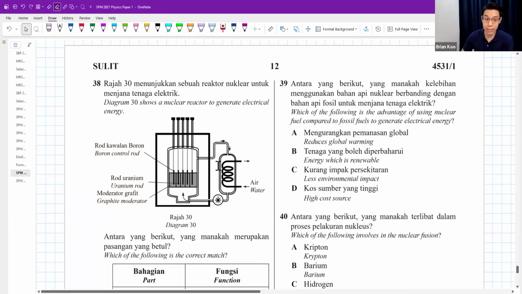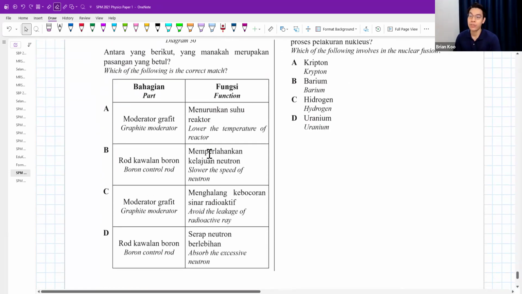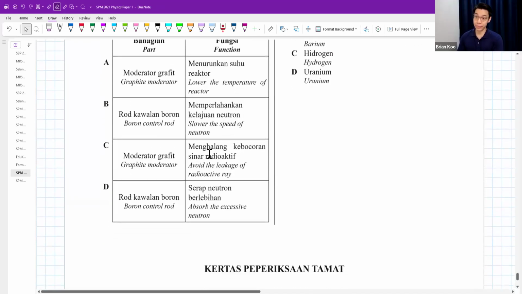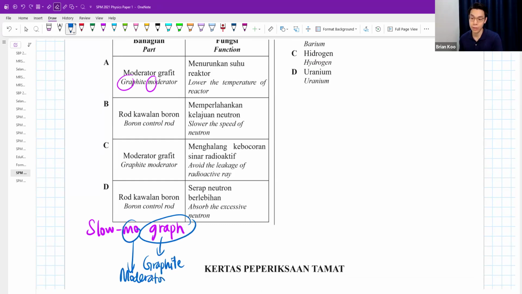The diagram shows a nuclear reactor to generate electrical energy. Which of the following is a correct match? Okay, graphite moderator and control rod. I always say, for moderator, yes, you must choose graphite. The purpose of moderator, I tell my students to remember this. It sounds weird, yes, I know, but graphite moderator is to slow down the neutrons.